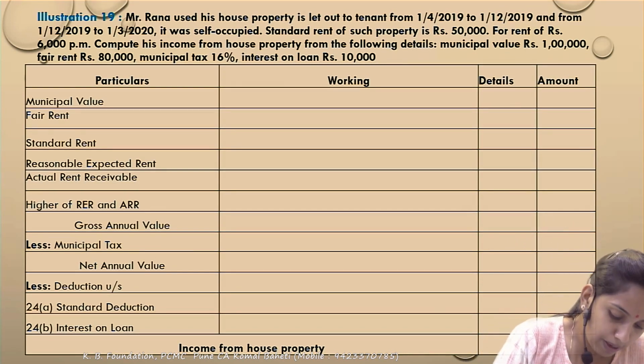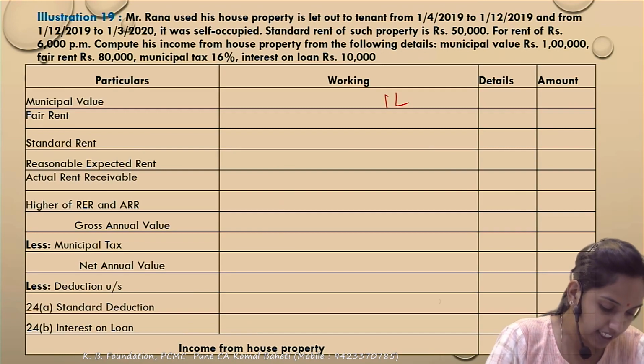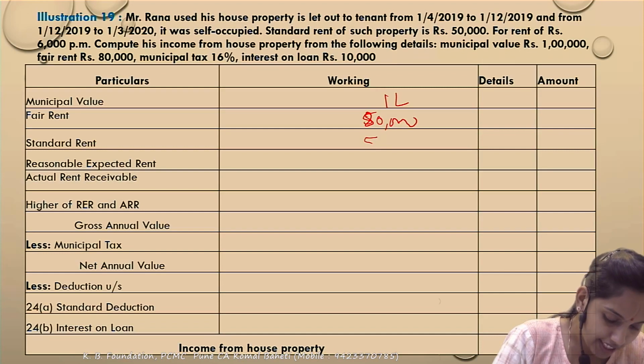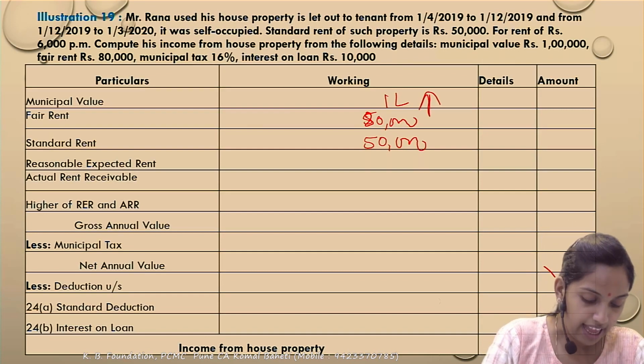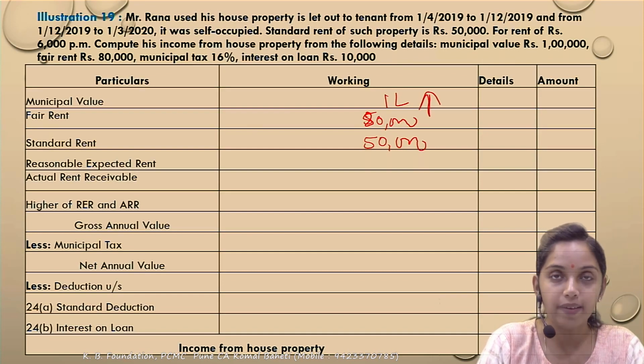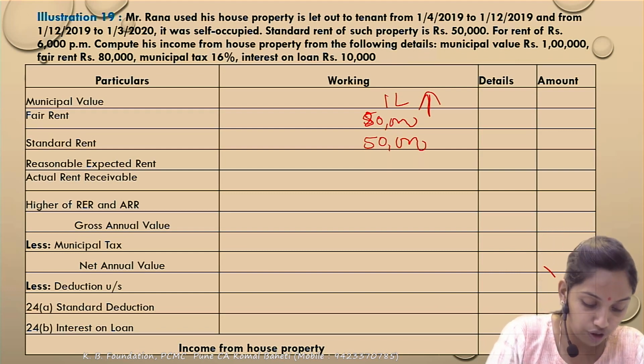How much is the municipal value in this case? The municipal value is 1 lakh. The fair rent of the property is how much? 80,000 and the standard rent is 50,000. Correct. Reasonable expected rent, whichever is higher: 1 lakh or 80,000, step 1 lakh, and that is to be compared with the 50,000, whichever is lower. So the reasonable expected rent comes to 50,000.